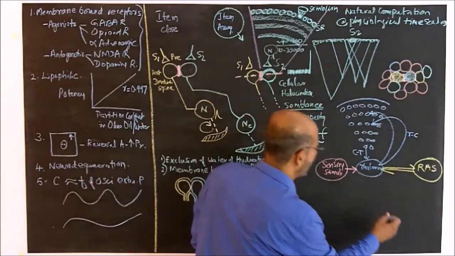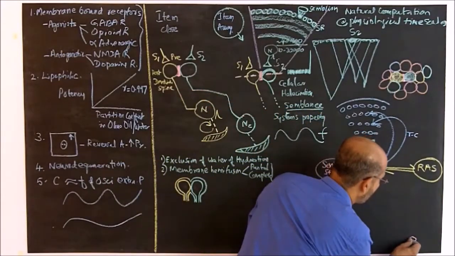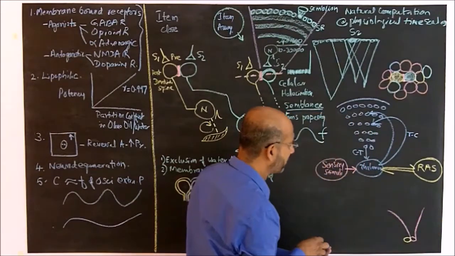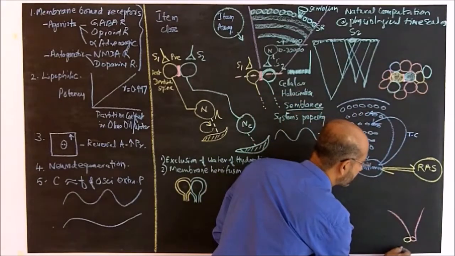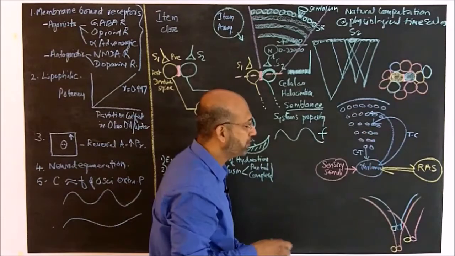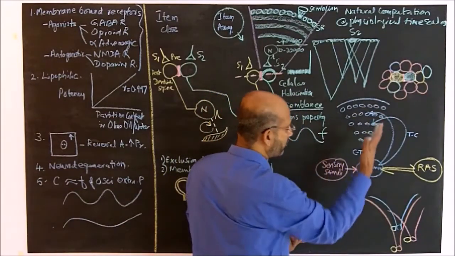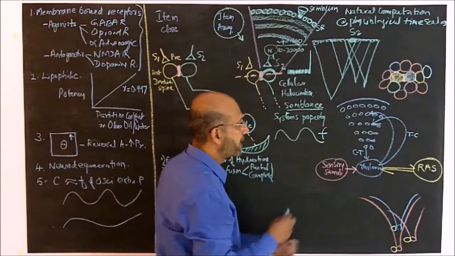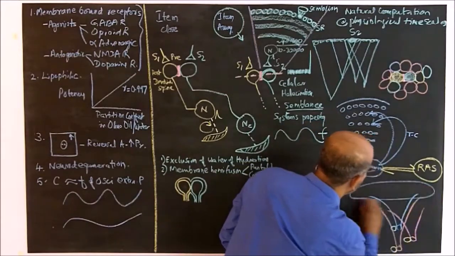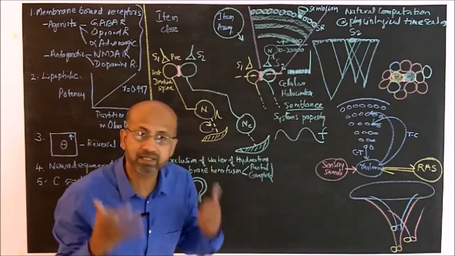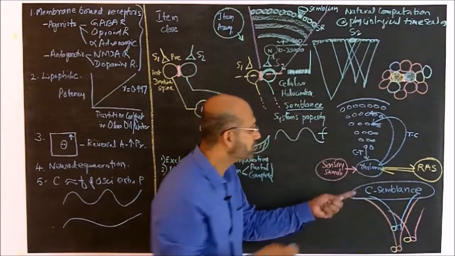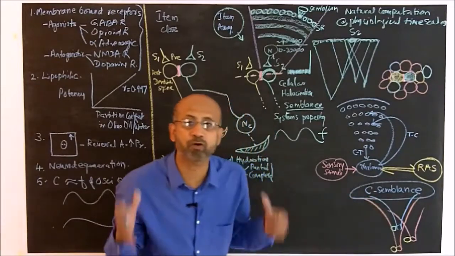Say for example, if these are the interlinked spines, and if that is the semblance that are arriving from one group of interlinked spines, and if this is from another group, and if we can put all the islets of interlinked spines, and as a result of this reverberatory circuitry, if they can all get activated to induce a common net semblance, then we can call it as C semblance for the generation of the inner sensations of consciousness.